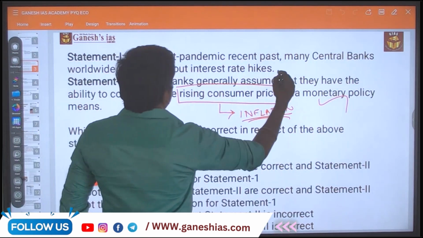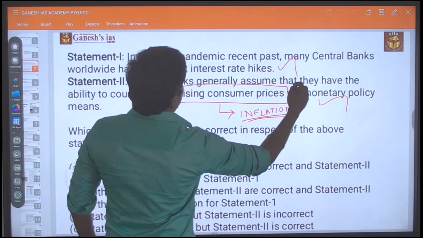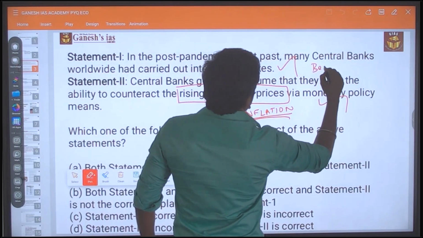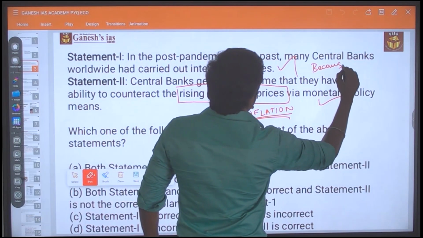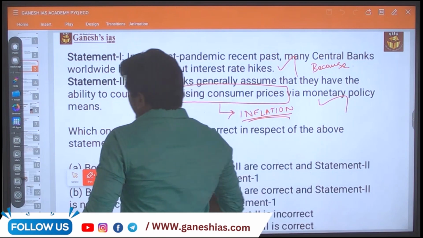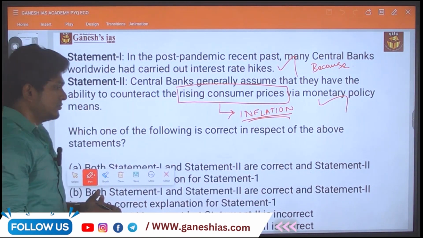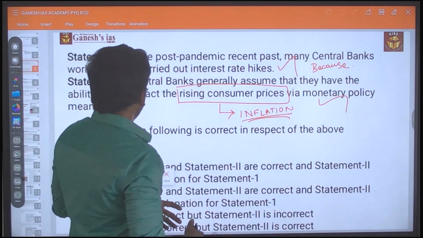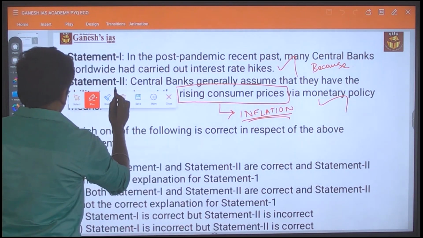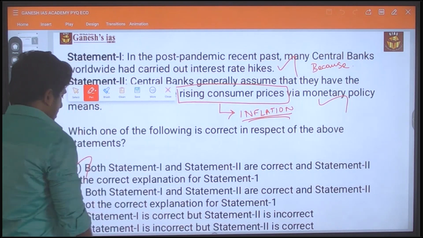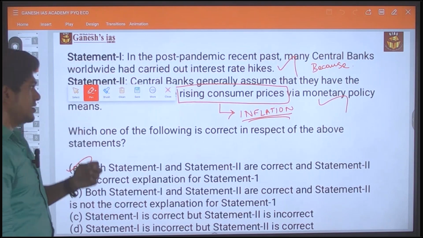And statement 1 is also correct, and statement 2 becomes an explanation to statement 1. So in such a way, we get the answer as A.